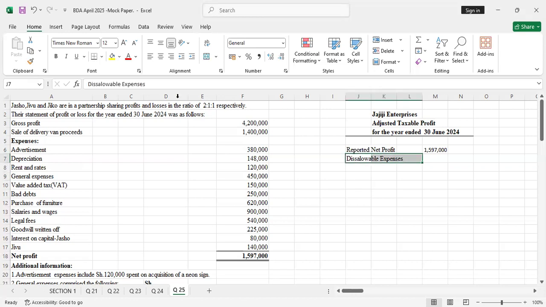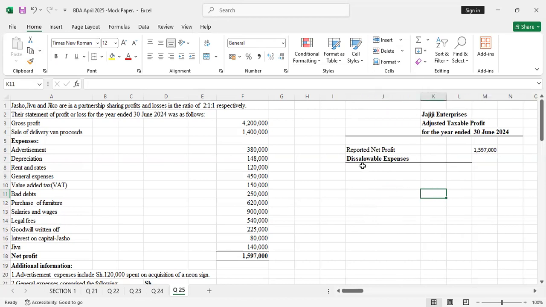So you always add back the disallowable expenses. When you're adjusting an account of a partnership, you add back the disallowable expenses. So we'll look at the disallowable expenses. These are the expenses.